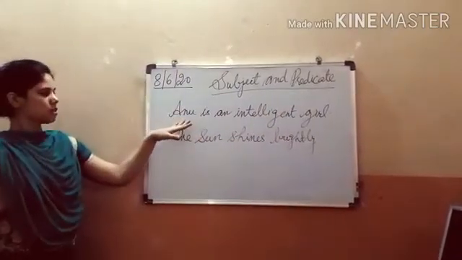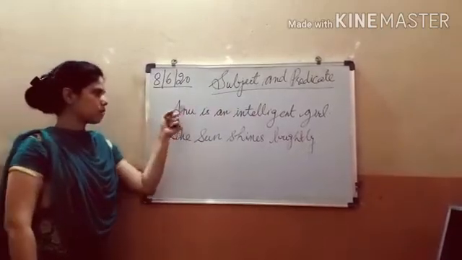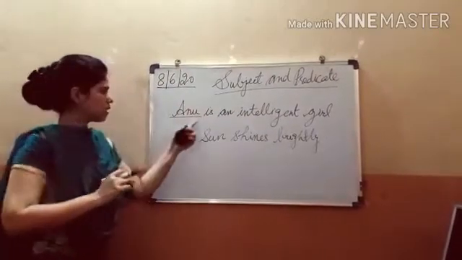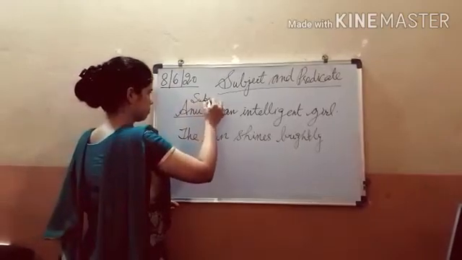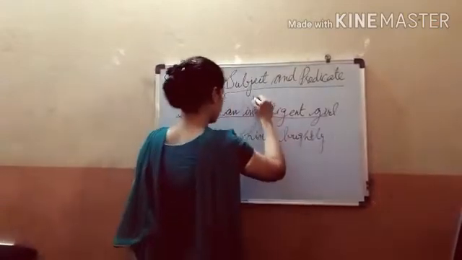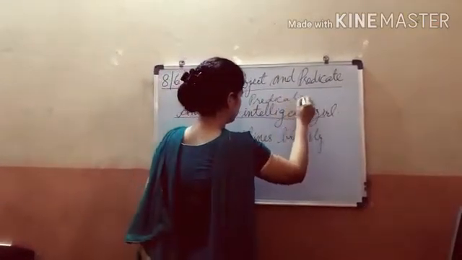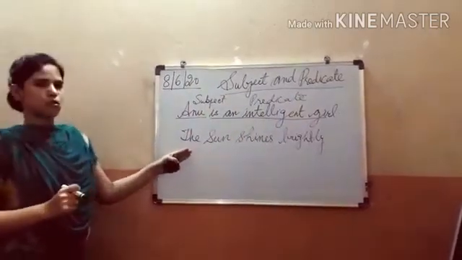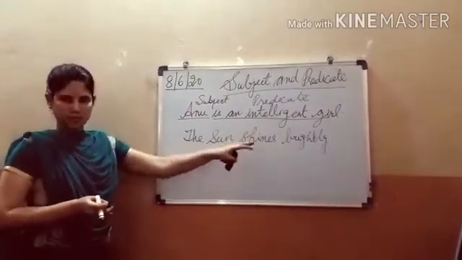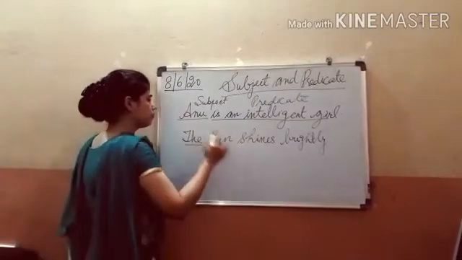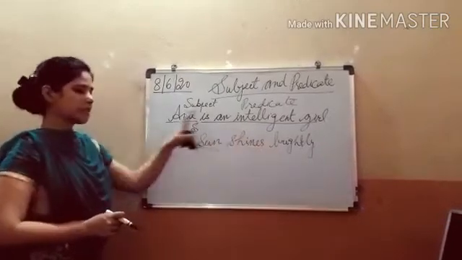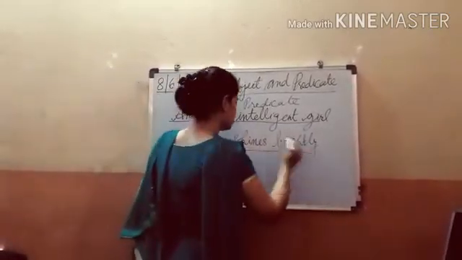Anu is an intelligent girl. When you read this sentence, you get the meaning that something is said about Anu. So something is said about Anu, and in that case Anu becomes the subject. And what is being said about Anu becomes the predicate. Likewise in the second sentence, the sun shines brightly. Something is said about the sun, so the sun becomes the subject. The second part, shines brightly, is what is said about the sun, so that becomes the predicate.